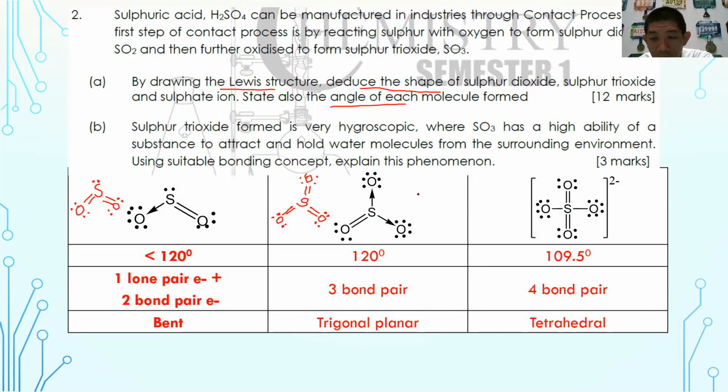And then this is how the sulfate ion looks like. Now, for sulfate ions, you have to draw like this. If you use the 4 steps of how to draw the Lewis structure that I showed to you earlier, it wouldn't be like this. But this, you have to somehow memorize a little bit on how you draw the sulfate structure. And if possible, try to avoid putting the bracket 2 minus in here. Instead, you should label your negative here.